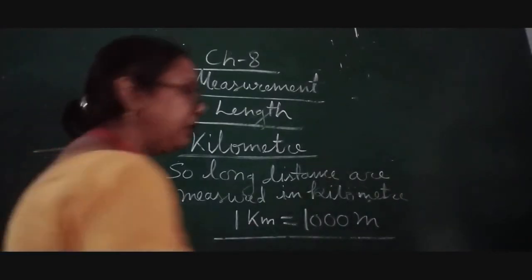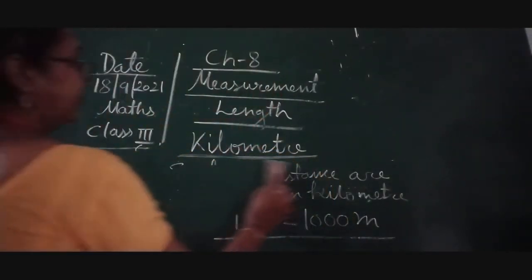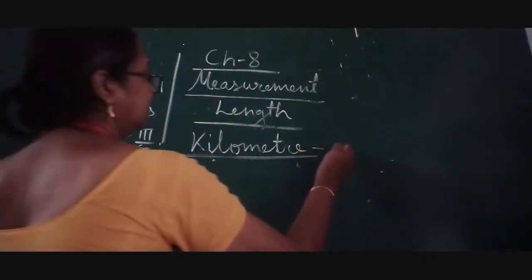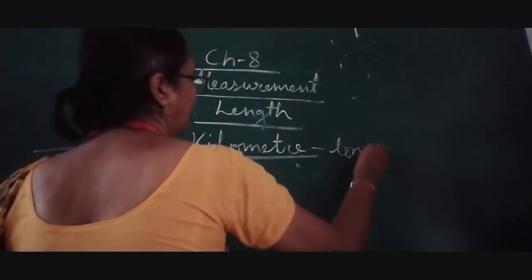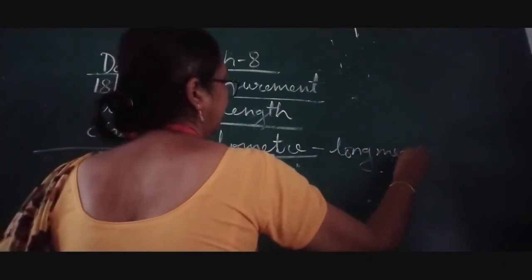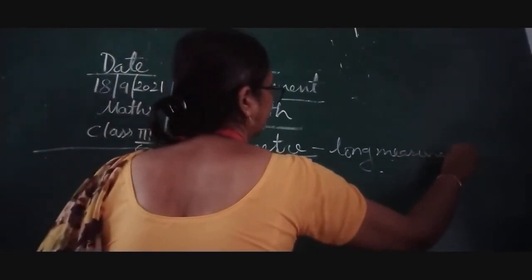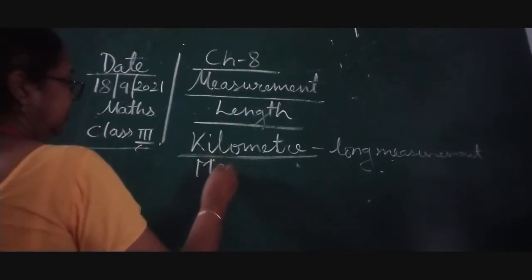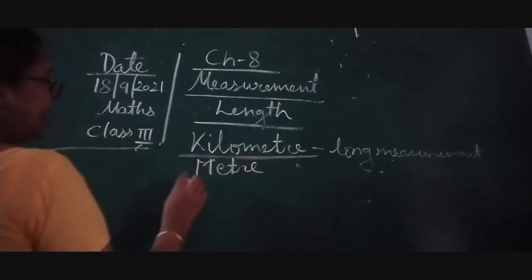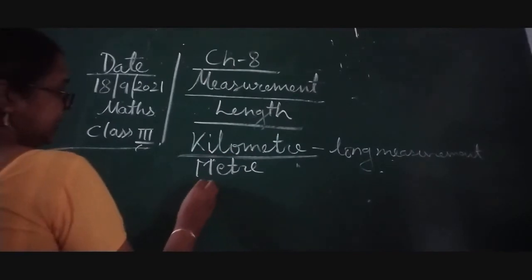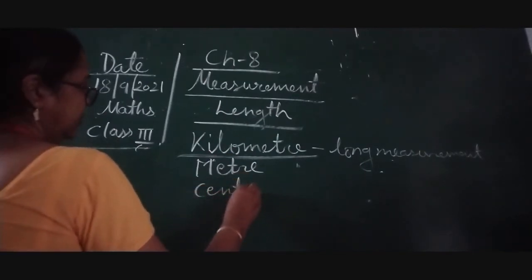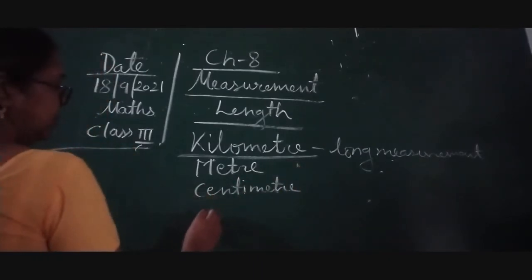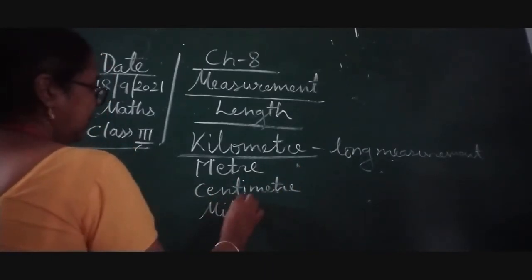So children, we will write first: kilometer for long distance, for long measurement, okay, and after that meter, and after that centimeter, and then millimeter.